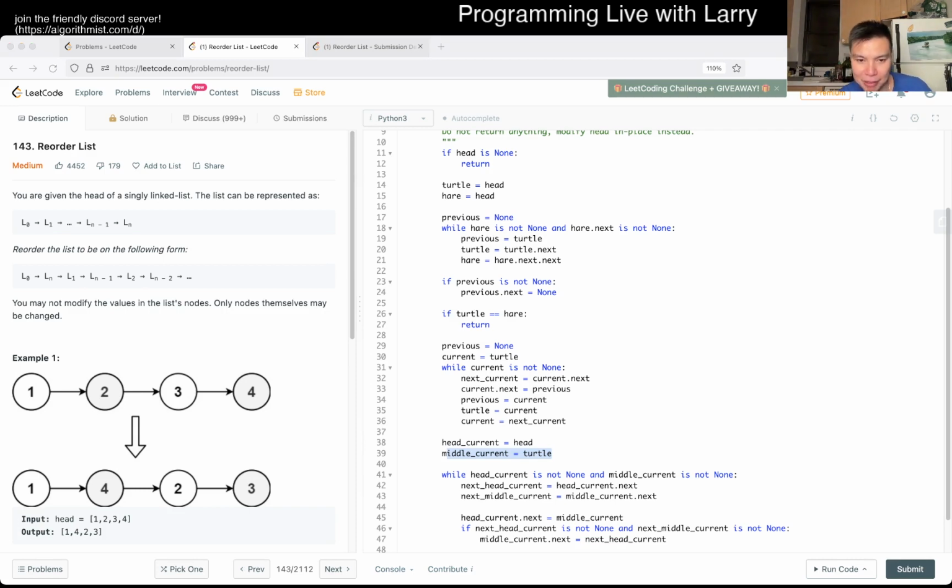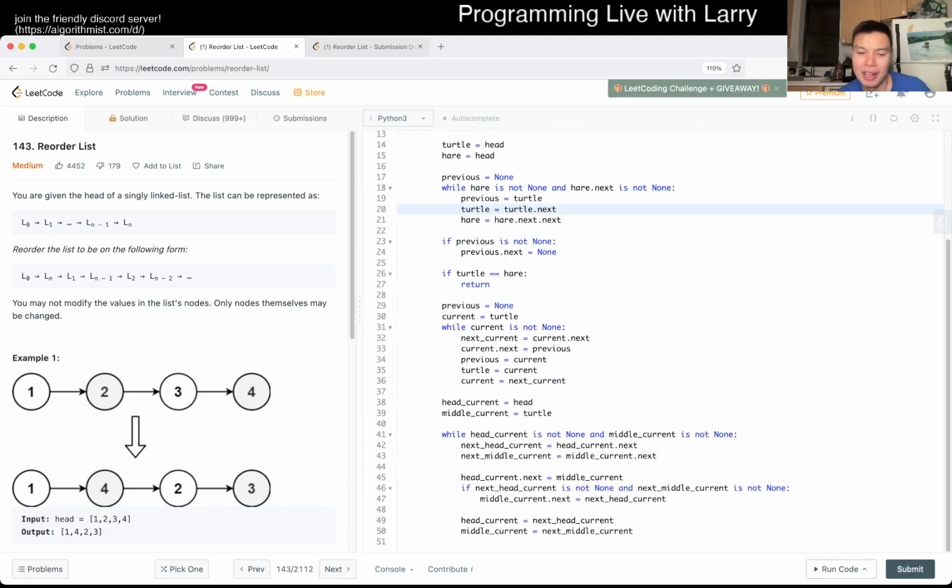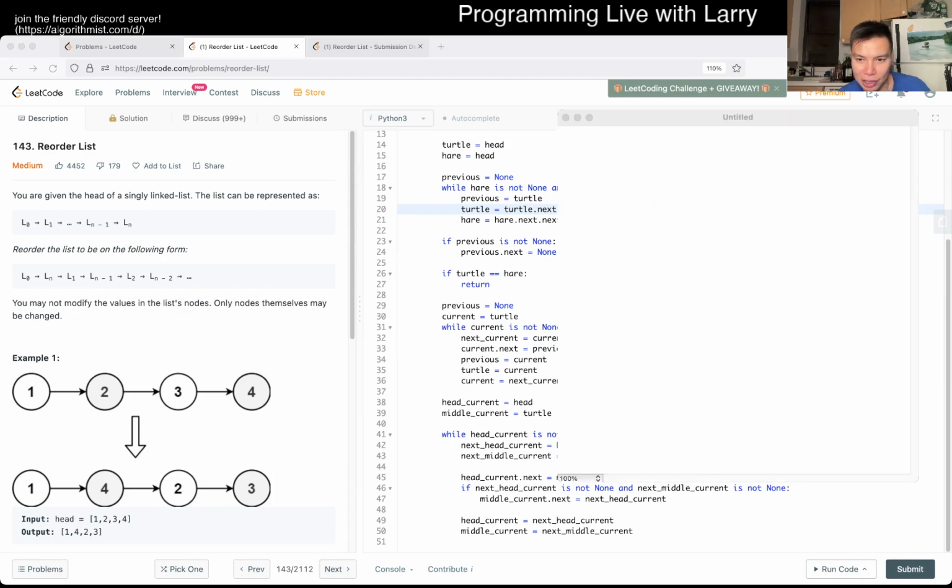Hang on. I'm explaining this code, but I'm not going to do it like a step-by-step thing. I'll just draw it out for y'all. Basically, you have these pointers. This is a hard problem. At least I didn't get it, so yikes.